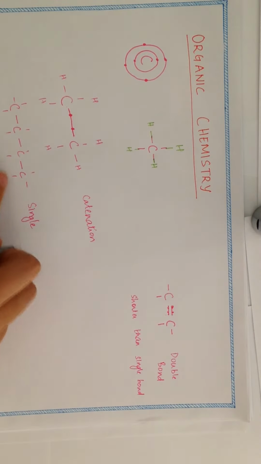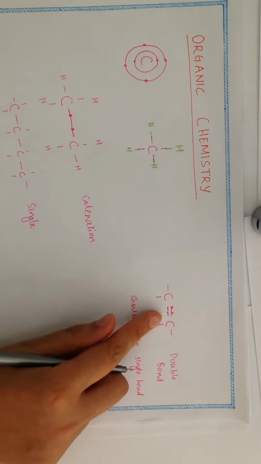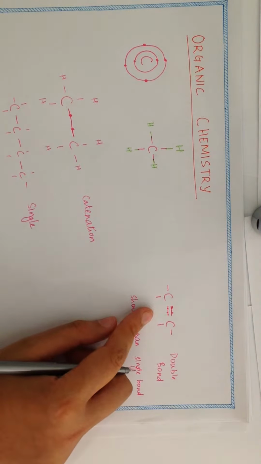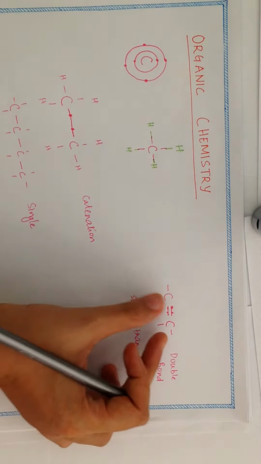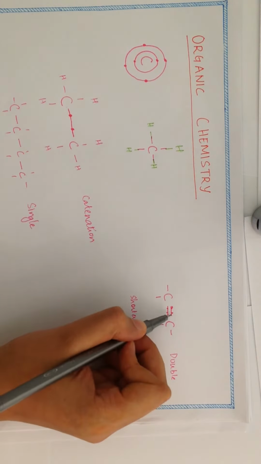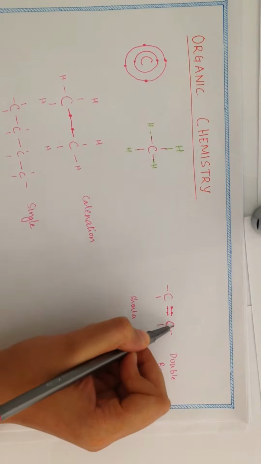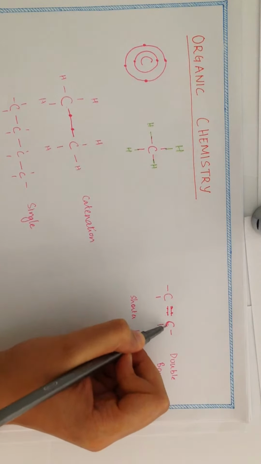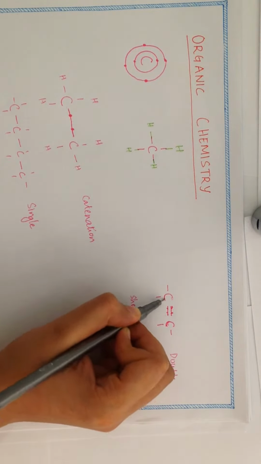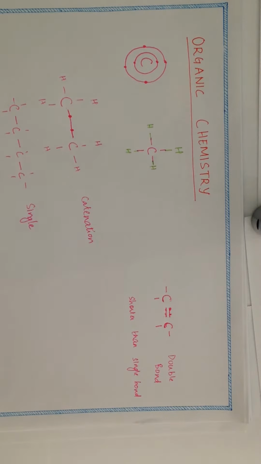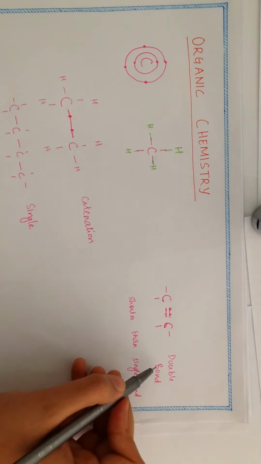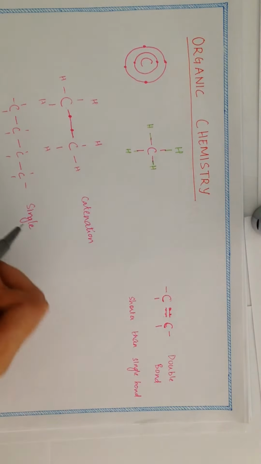So this is a single bond. These 2 carbons are just holding one hand with each other, and these 2 carbons are holding 2 hands with each other. So there is more attraction of these electrons with this carbon core as well as this carbon nucleus. So this is about double bond and single bond.